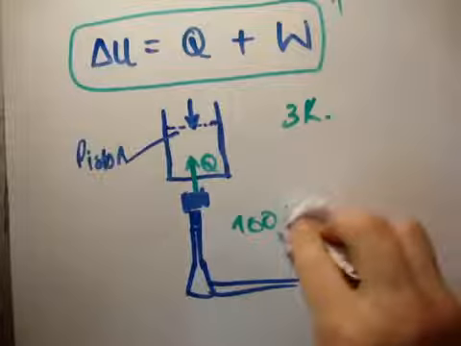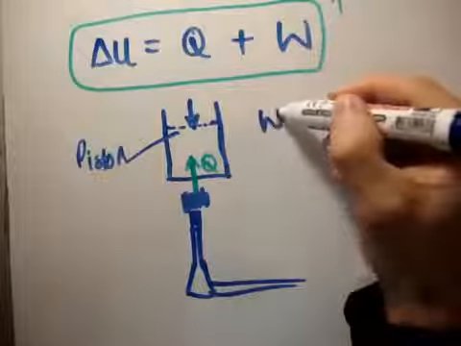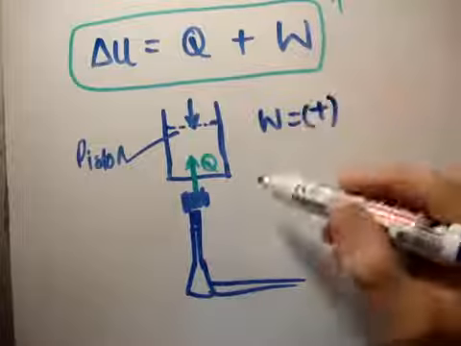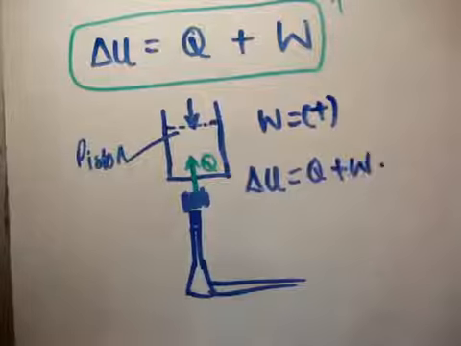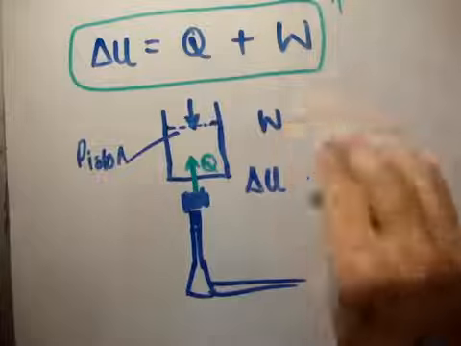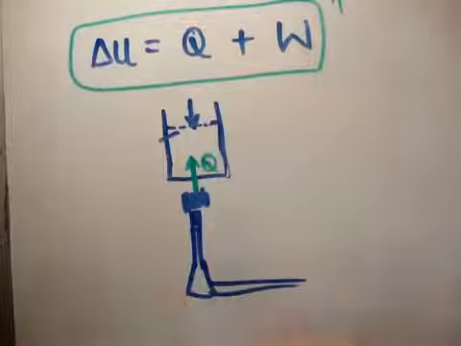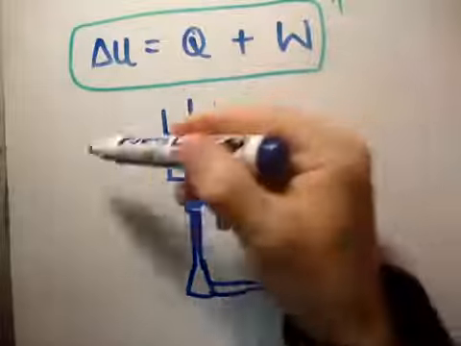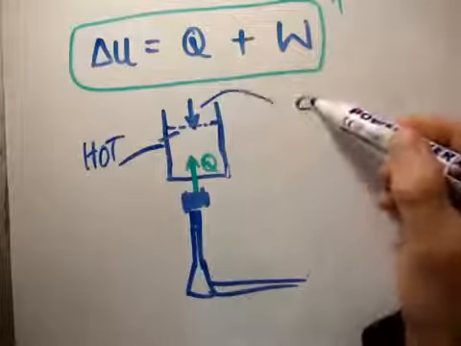The work is being done on my thermodynamic system by the piston, so in this case W is positive, and the change in internal energy is going to be Q plus W. No problem there. Now let's say that after heating up my thermodynamic system with my Bunsen burner, it gets very, very hot.